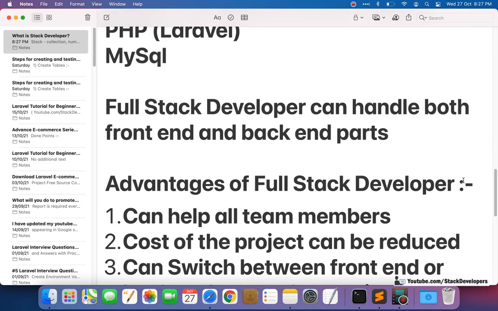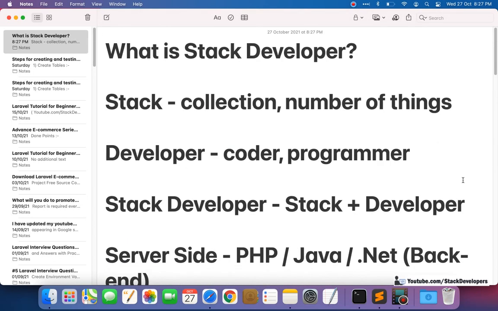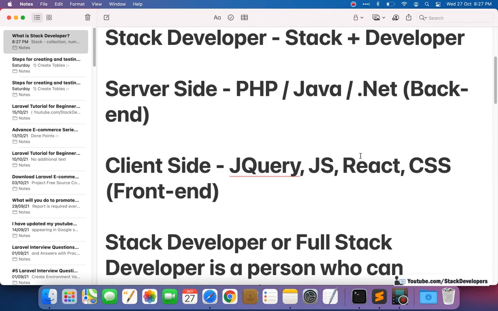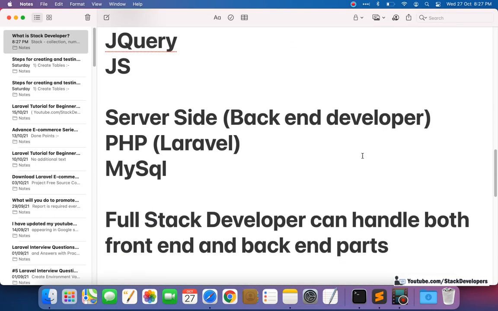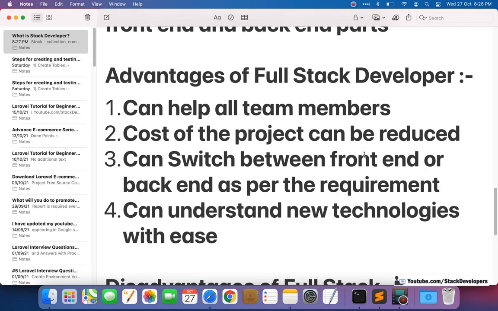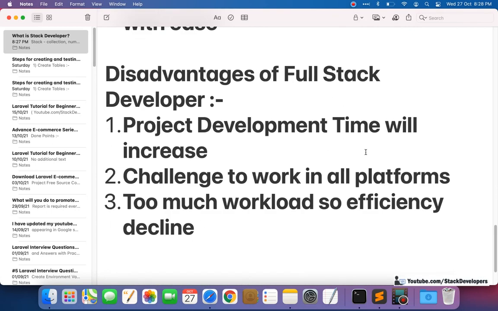So these are some of the things I have explained to you in this video. What is the stack developer, or we can say the full stack developer? What is the front end developer, what is the back end developer, what is client side coding, what is server side coding, advantages of the full stack developer, disadvantages of the full stack developer.